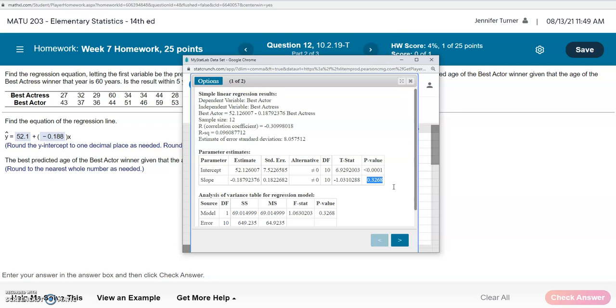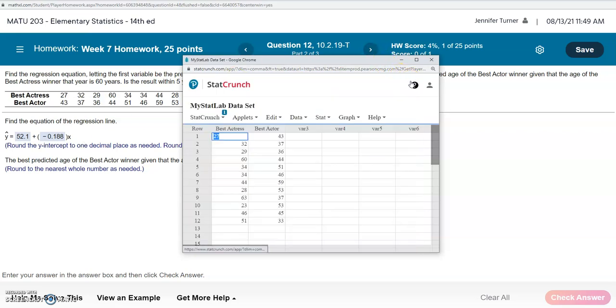And if there's not good correlation, then we really don't want to use this equation to find our predicted values. So instead, to find the best predicted age of the best actor, since we can't use the line, we're just going to find the mean of the best actor ages and use that mean, that average, as our best predictor.